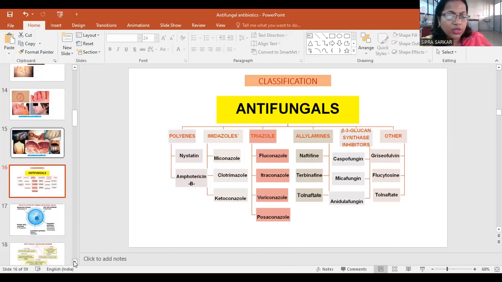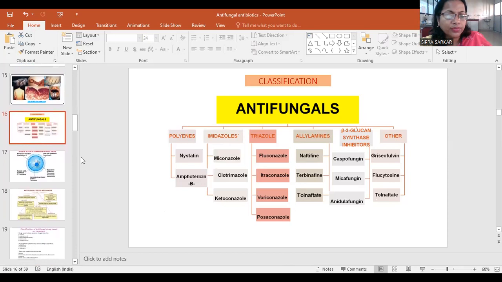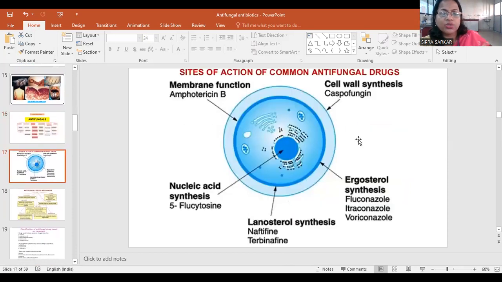Next, going to another type of drug classification. So, sites of action of common antifungal drugs, where the drugs are working in the fungus. Membrane function, that is the cell membrane of the fungus, is inhibited or broken down, that is amphotericin B. Cell wall synthesis, caspofungin will prevent the cell wall and break down the cell wall.